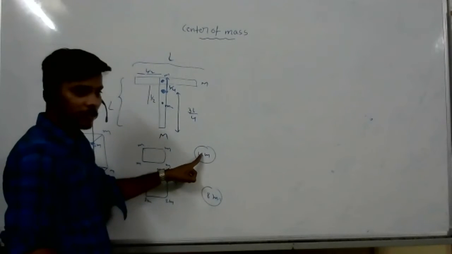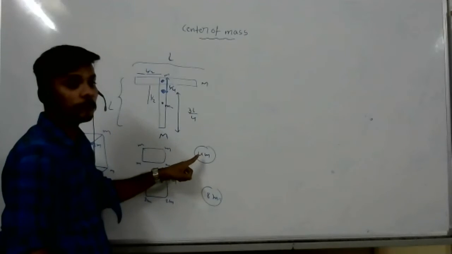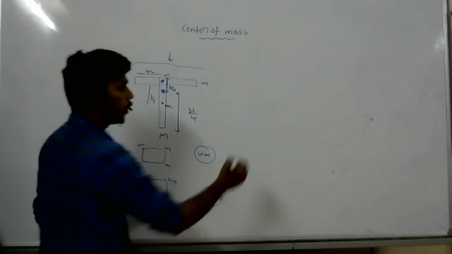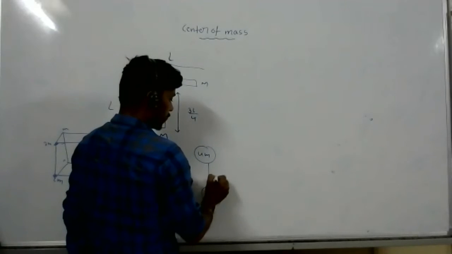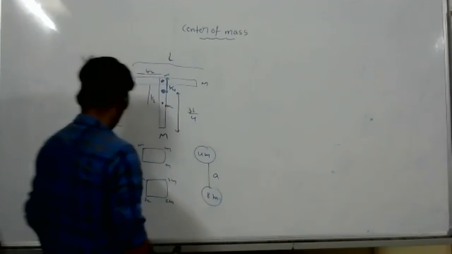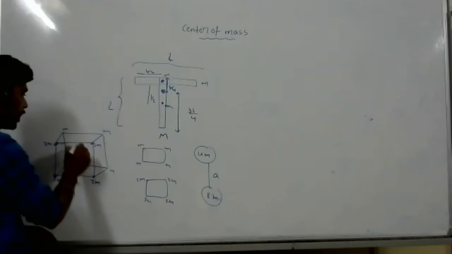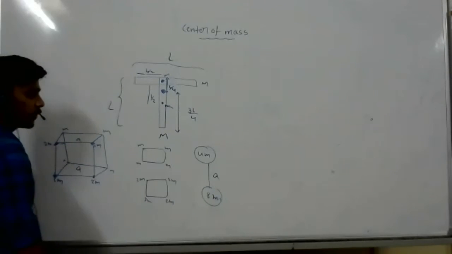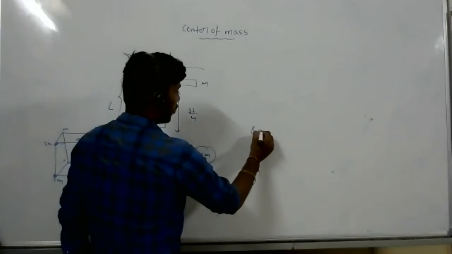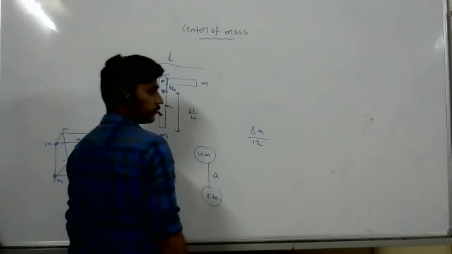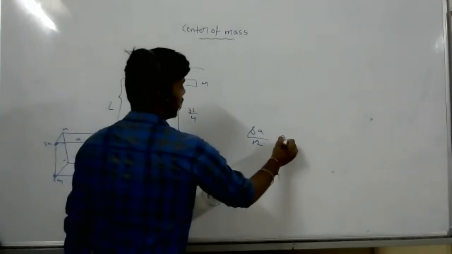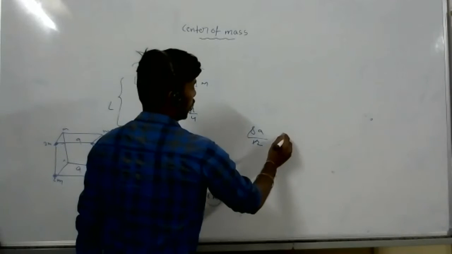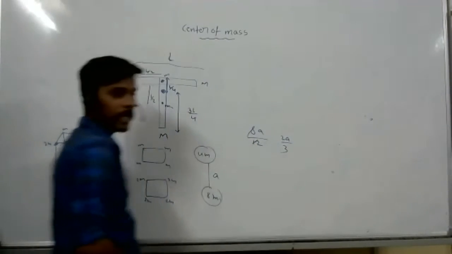So I am calculating center of mass from 4m to 8m. The distance between these two is a, because we have given a only. I remember we gave a. So 8a by 12, that means 2a by 3.